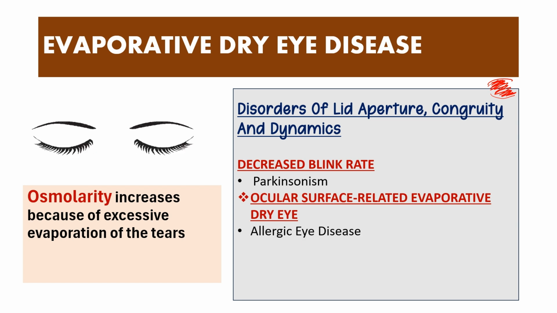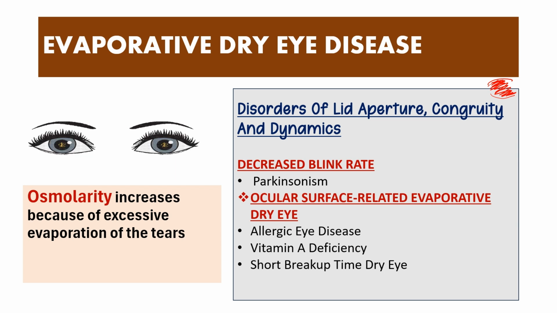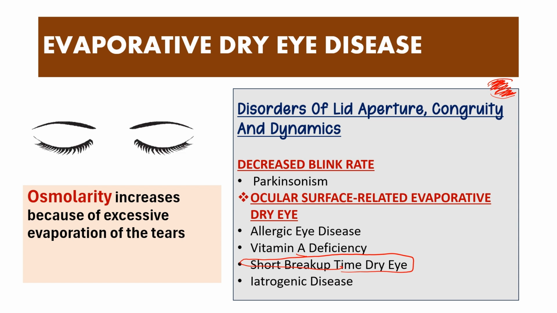Apart from that, allergic dry eye disease and vitamin A deficiency are all important, because dry eye disease can cause excessive inflammation. That inflammation can ultimately damage the meibomian gland secretion, and therefore it can lead to evaporative dry eye disease. Similarly, vitamin A is as important for the health of the meibomian gland. And there's another disorder called short breakup time dry eye disease, again associated with an early breakup time of the tear film, right?